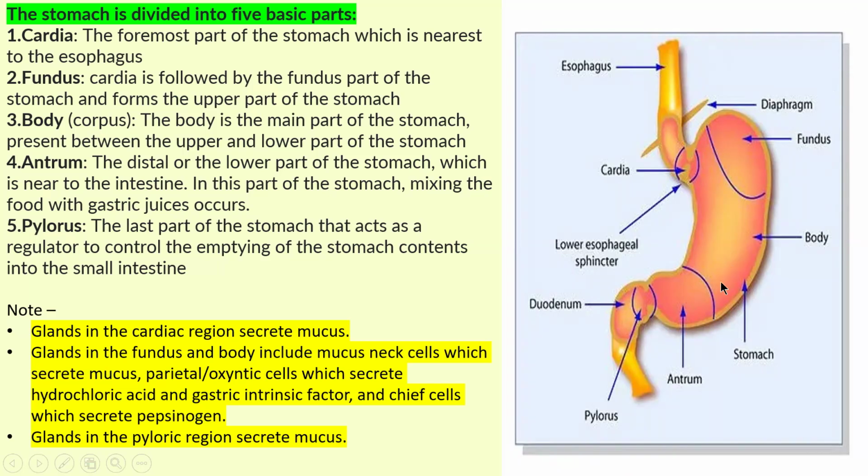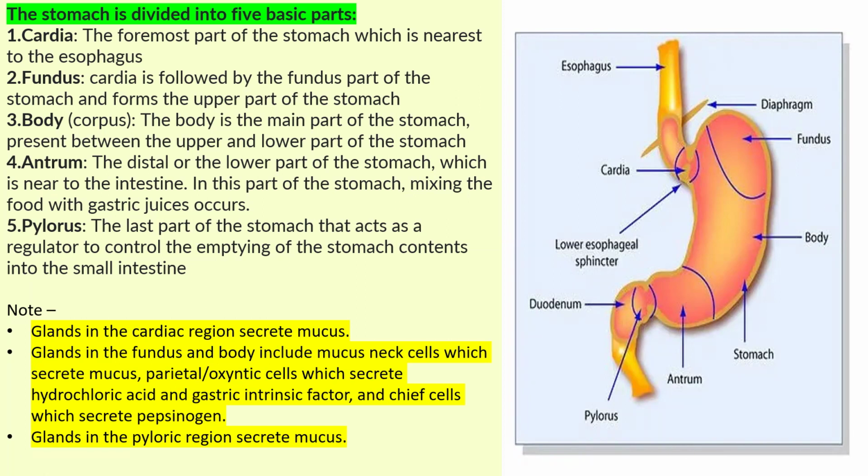Glands in the fundus and body include the mucous neck cell, which secretes mucus; the parietal cell, also called the oxyntic cell, which secretes hydrochloric acid (HCl) and gastric intrinsic factor; and the chief cell, which secretes pepsinogen. I'm going to explain everything slowly.